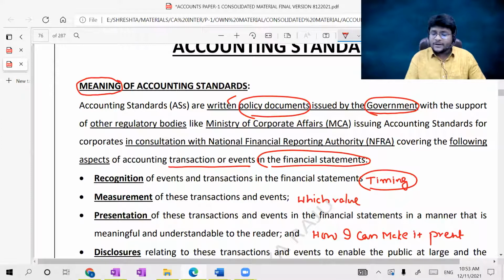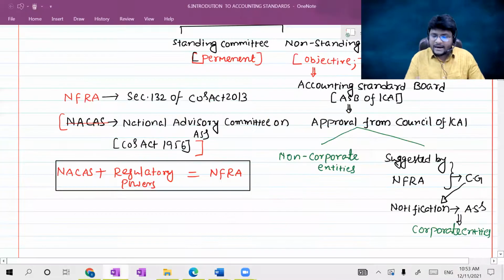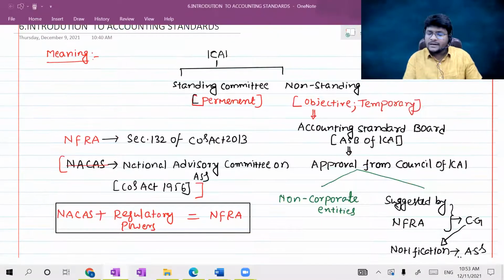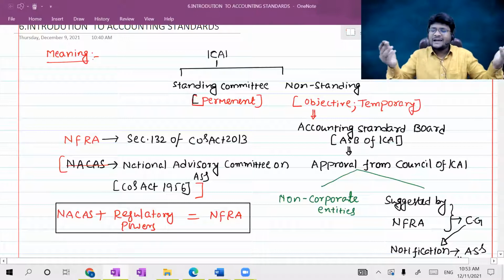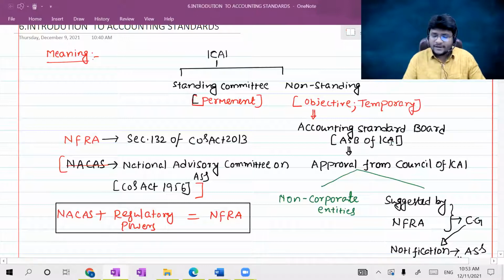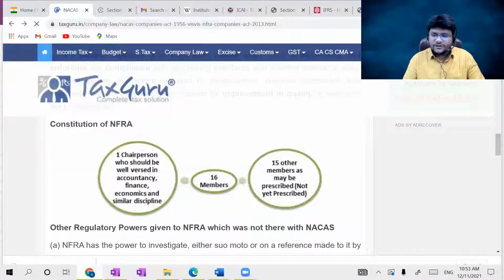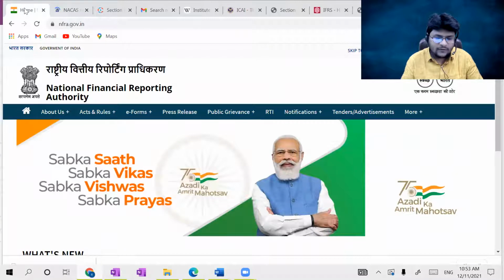Sir, you told us in the earlier discussion who ultimately issues the accounting standards. The accounting standards are issued by the Accounting Standard Board of ICAI, right? Sir, what exactly is the Accounting Standard Board of ICAI? Let us check with the official information given here.